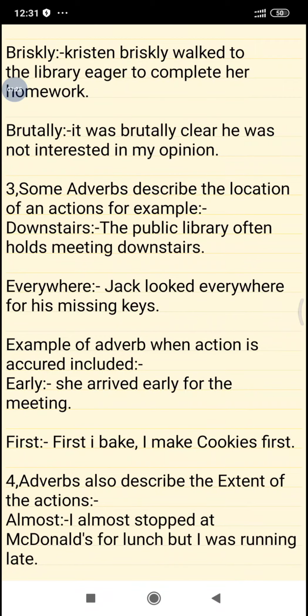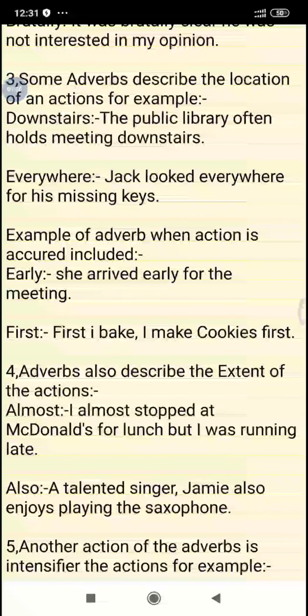Third point: some adverbs describe the location of an action. For example, downstairs: the public library often holds meetings downstairs. Everywhere: Jack looked everywhere for his missing keys.